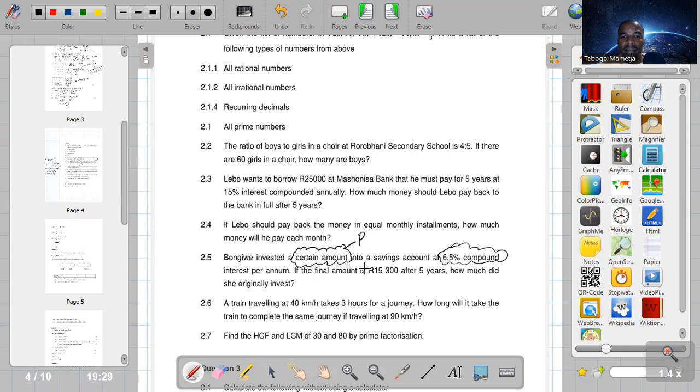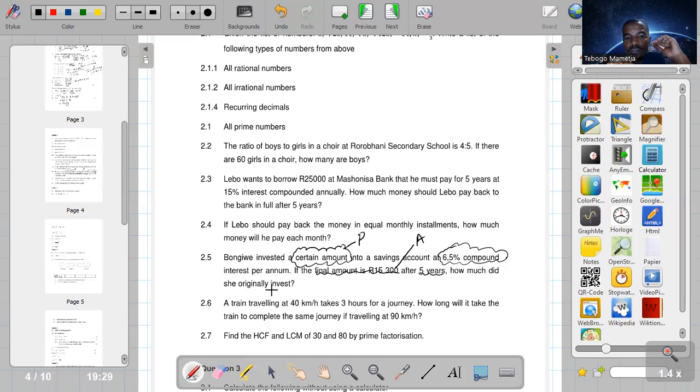If the final amount is 15,300 after 5 years, this final amount is going to be the accumulated amount. Remember, the accumulated amount is the principal amount plus interest added. They say after 5 years, how much did she originally invest?